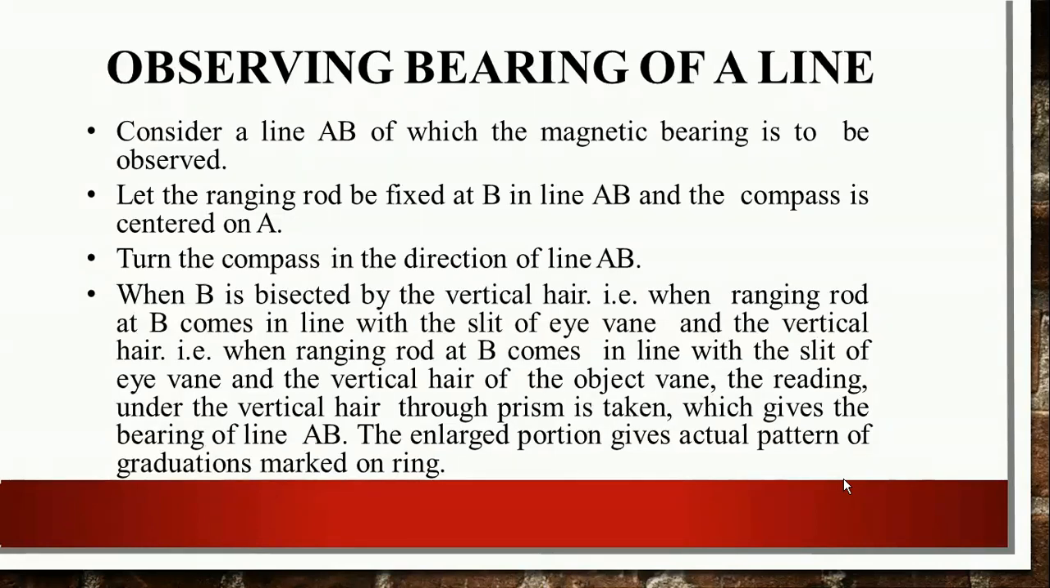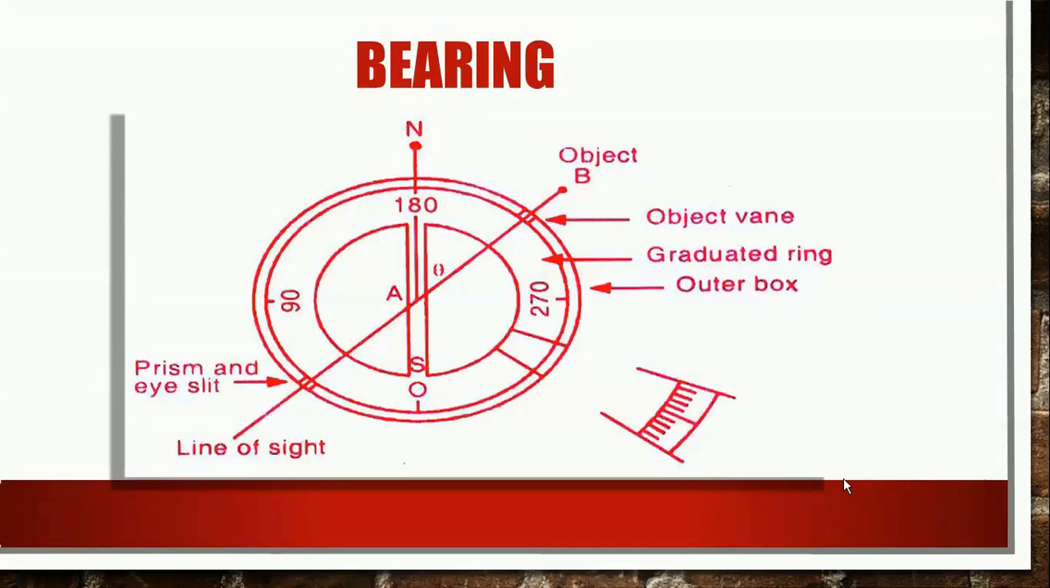The enlarged portion gives the actual pattern of graduations marked on a ring. First of all, you have to set up the instrument at station point A. From that station, you have to bisect the station point B. So you have to turn the compass towards the station B and bisect the object B with the help of the sighting vane. The angle which is displayed is directly seen with the help of the prism. So basically this is the mechanism of the prismatic compass.